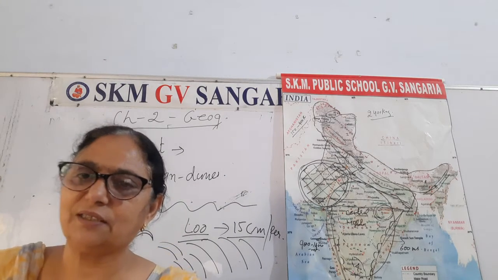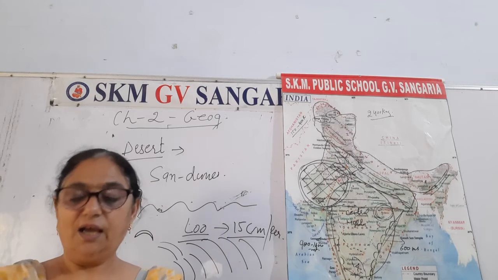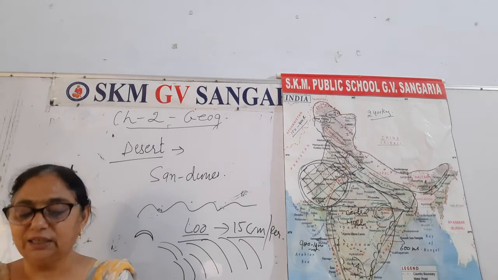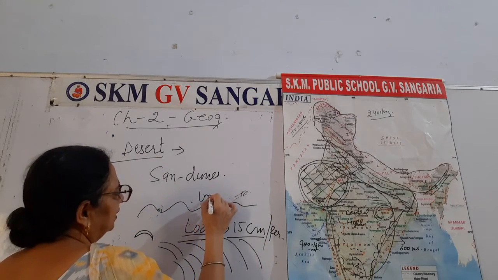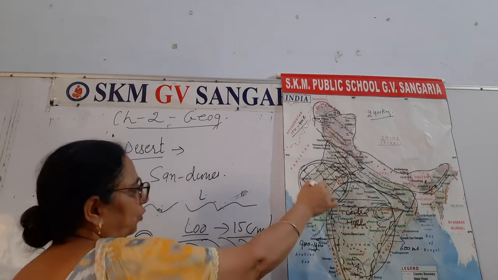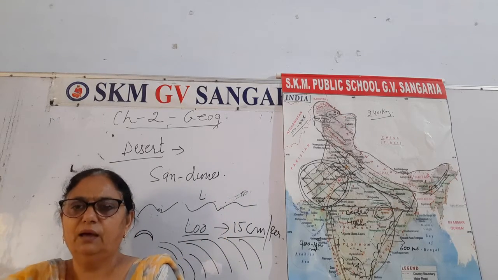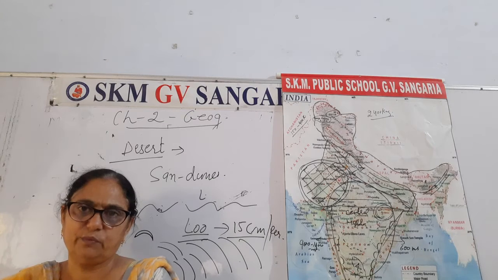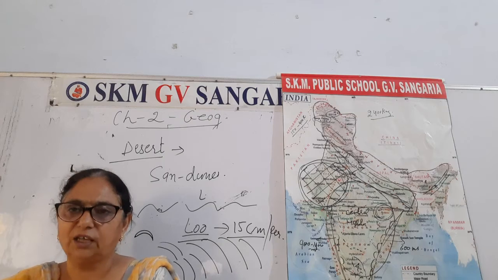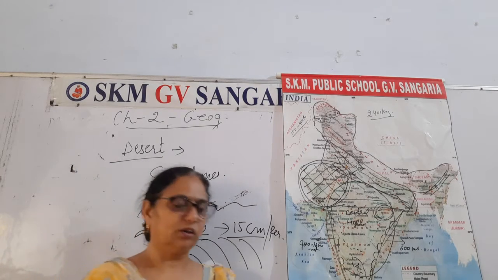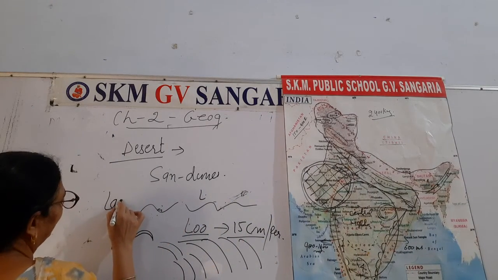There are also some rivers and lakes found. The major river in this region is Luni. Luni river राजस्थान में से निकलता है. एक there is the Chambal river also near Kota in Rajasthan, right? That is called the sorrow of Rajasthan. Sometimes there is flood in that river, too much water. Chambal river is there, Luni is there, salty water lakes are there, right? Salty water lakes are called lagoons. इसमें कुछ lagoons भी हैं.